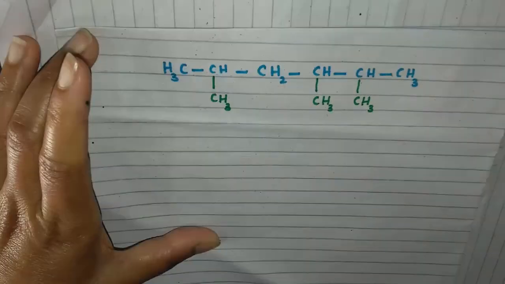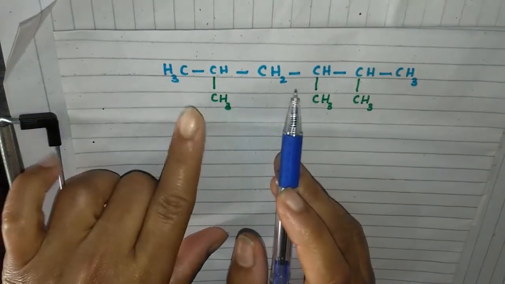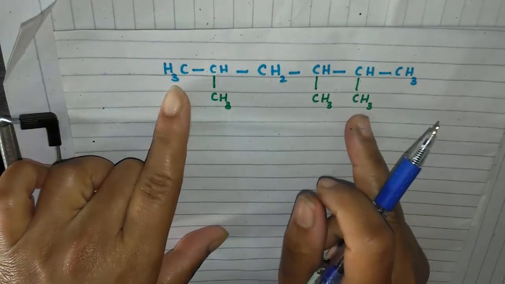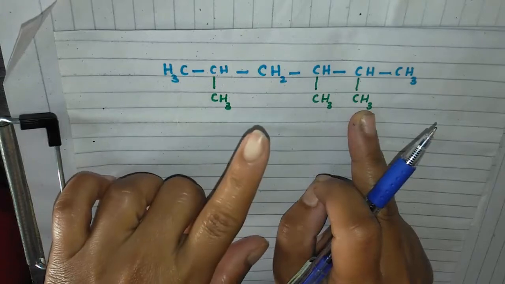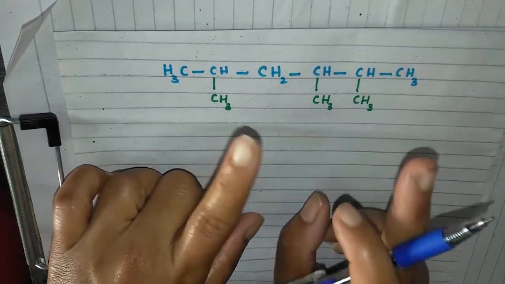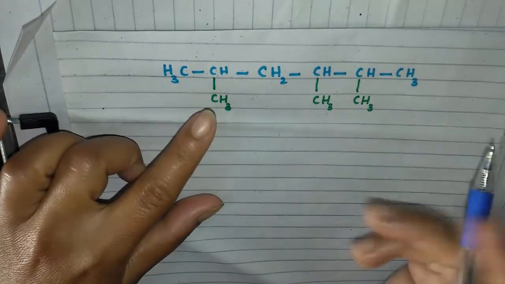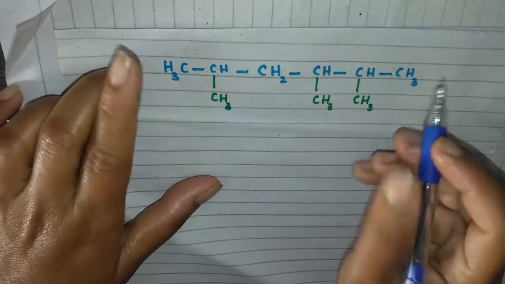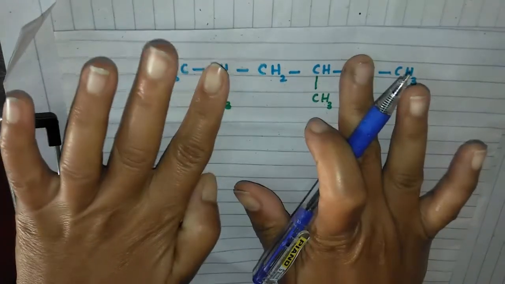Now next, when the branching occurs at an equal distance from either end of the longest chain, the name that gives the lower number at the first point of difference will be selected. And what does it mean? It means, now look at this example. If we move from here, this path and these paths are same.